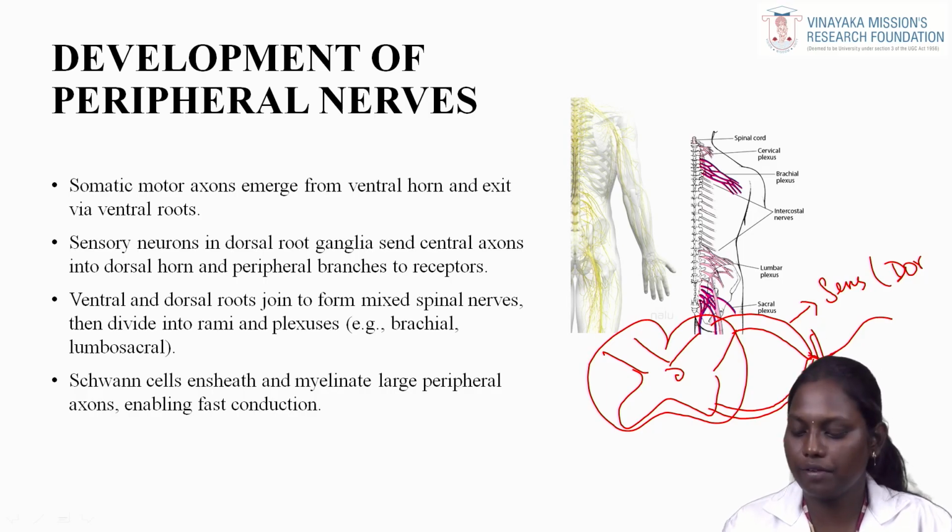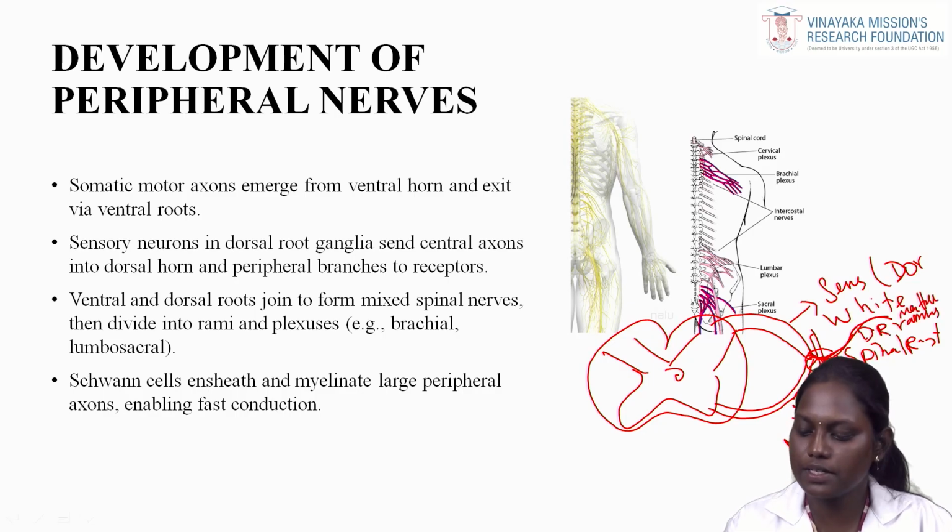These afferent and efferent nerve fibers conjointly form the spinal root formation. It exits by the intervertebral foramen. Further it is called the white ramus, dorsal ramus and the ventral ramus.